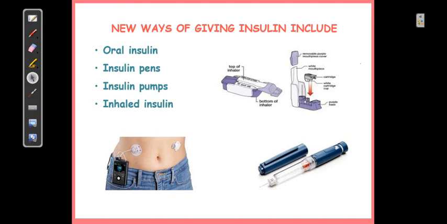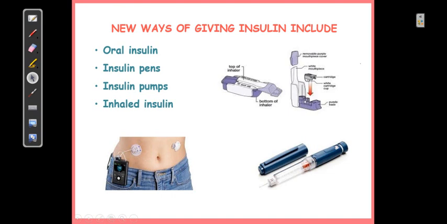Insulin pen, insulin pump: this was also marketed in a way that glucose level can be monitored by the pump, and depending on the glucose level the pump will inject the insulin, so hyperglycemia can be controlled automatically, but that also is not clinically used. Inhaled insulin was once proposed, but now it is not preferred. So different formulations and ways of giving insulin are being proposed, but right now, as I told you, subcutaneous injection of insulin is very much practiced.